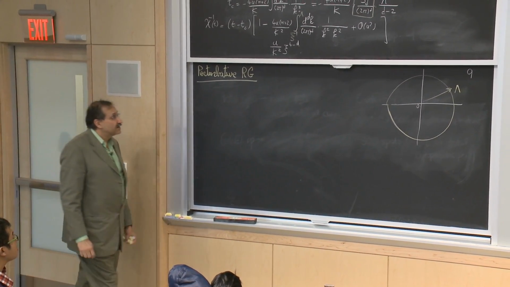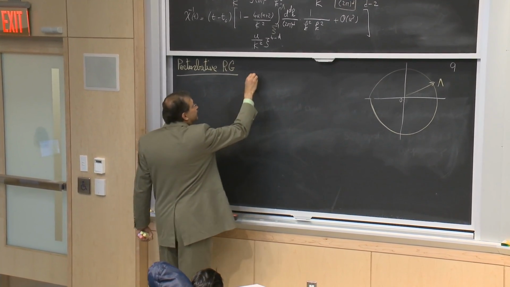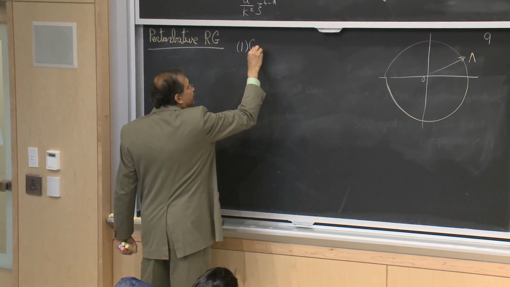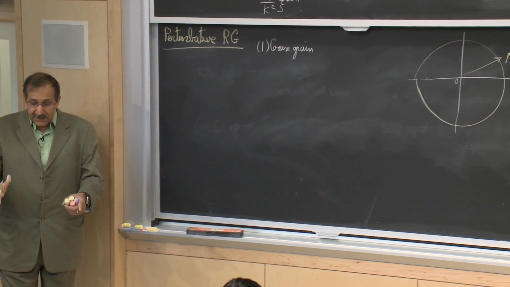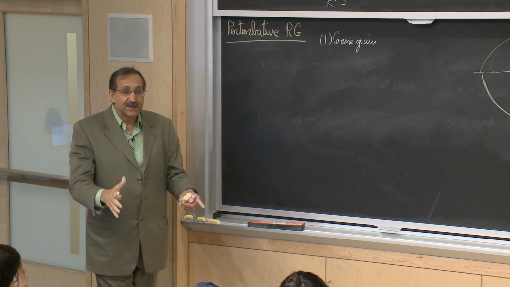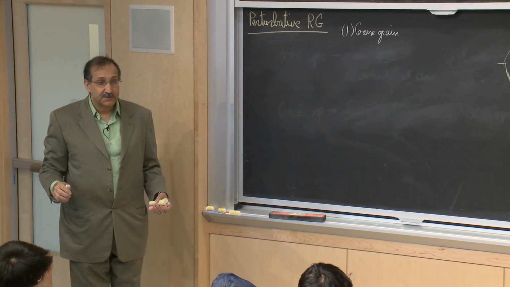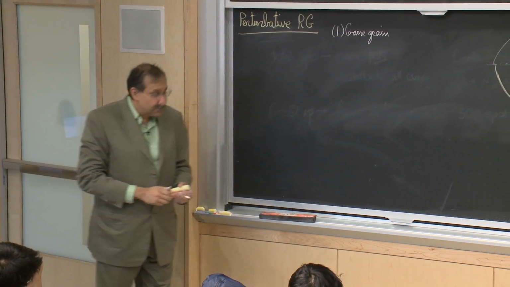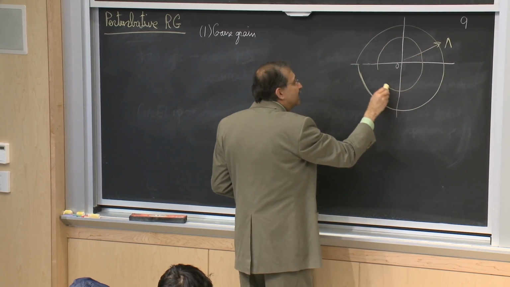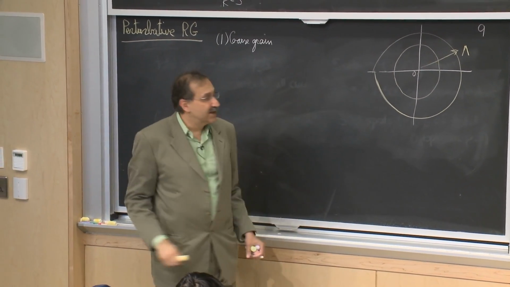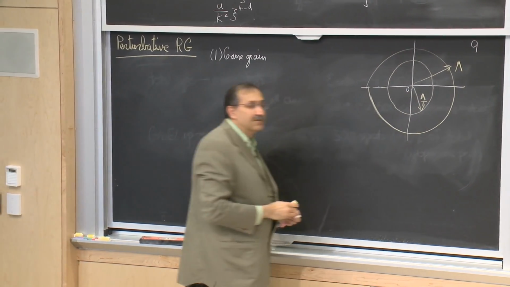So the idea of renormalization group was to follow 3 steps. The first step was to do coarse graining, which was to take whatever your shortest wavelength was, make it b times larger and average. That's in real space. In Fourier space, what that amounts to is to get rid of all of the variations and frequencies that are up to lambda over b.